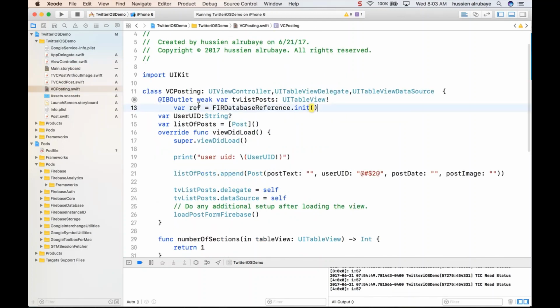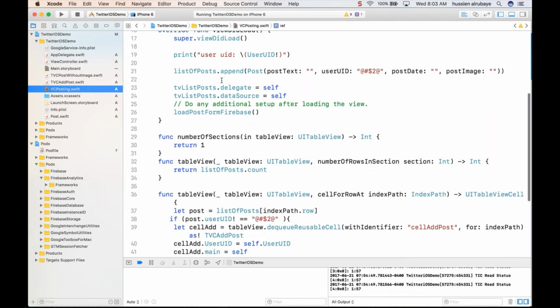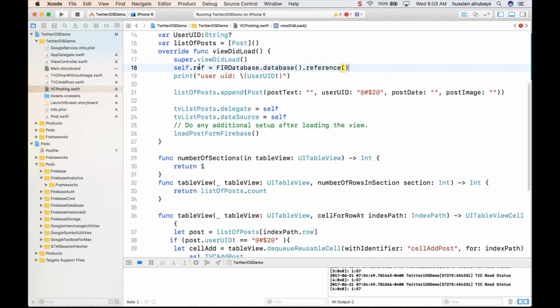and add it here. And also I want to have the initialize for this, so going here, you see here I did initialize for it. Okay, take it and add it here in the post. After you load it, just initialize it however you like. Then I could use self.reference here now in my code.